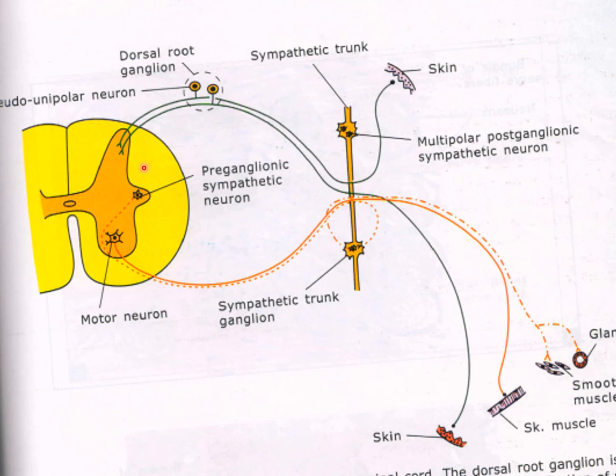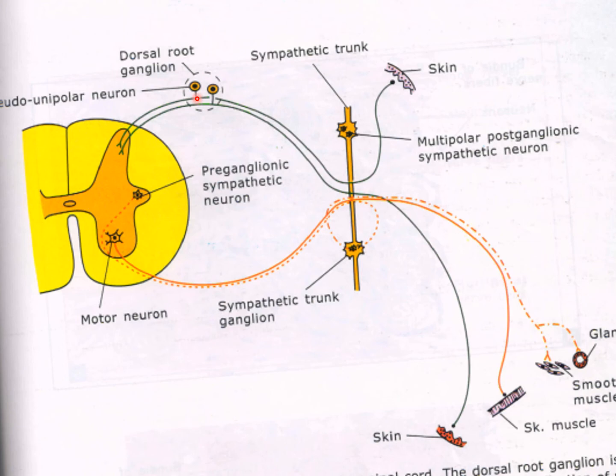Now ganglia. Here there is a spinal cord, the anterior horn, and this is the posterior horn. In this posterior horn there is a sensory part, and it contains the dorsal root ganglion. So what is the difference between the sympathetic ganglion and the dorsal root ganglion, the spinal ganglion?